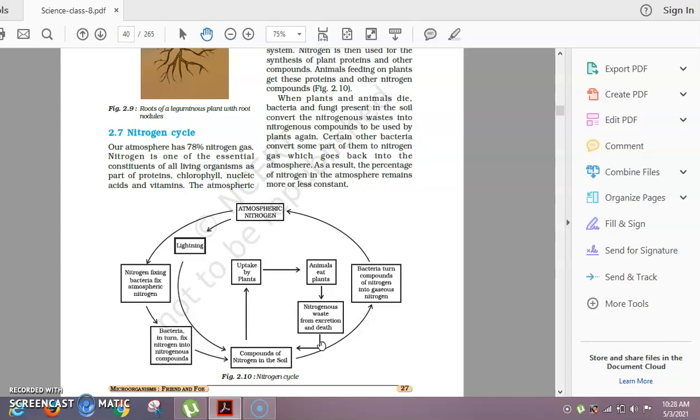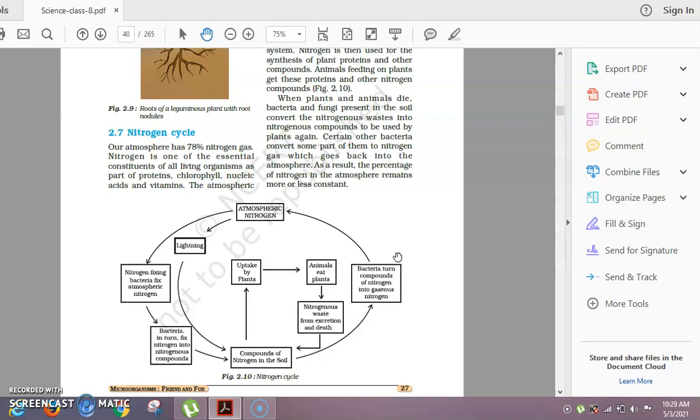Alright. So next is denitrification. Some of the nitrates are absorbed by the plants. The rest of the nitrates in the soil are converted by Pseudomonas bacteria into nitrogen gas, which escapes into the atmosphere. That is what we are talking about. The percentage of nitrogen in the atmosphere remains more or less constant because some of the bacteria convert some part of them to nitrogen gas which goes back into the atmosphere, and this process we call denitrification. So the conversion of nitrates into free nitrogen gas by